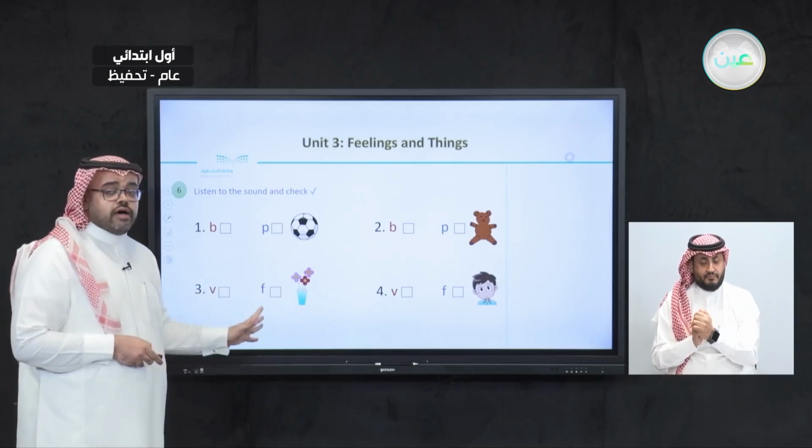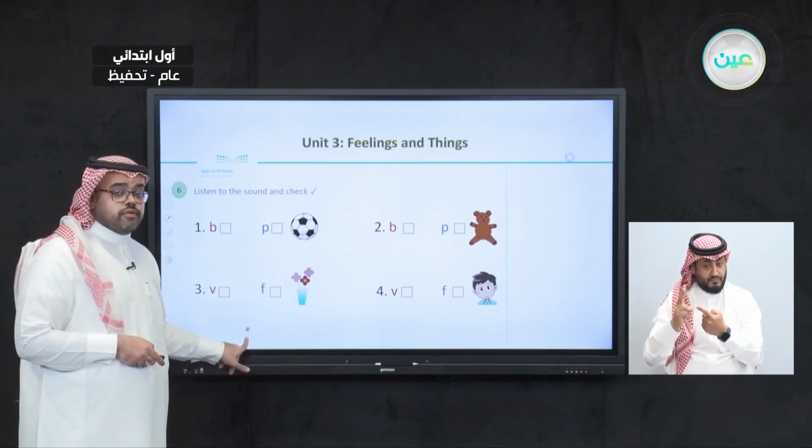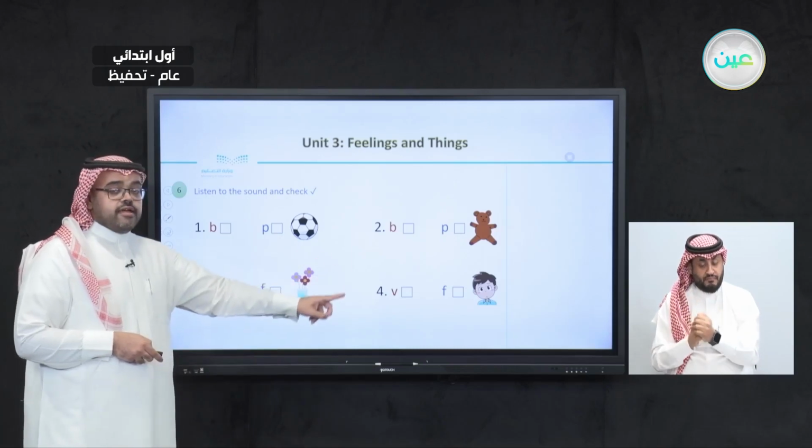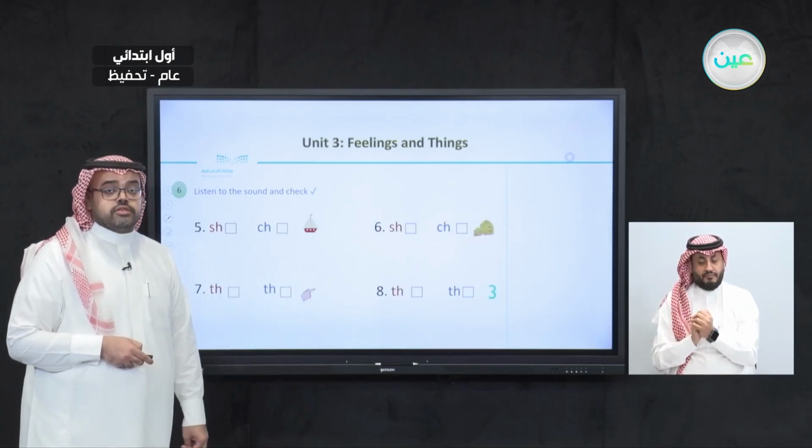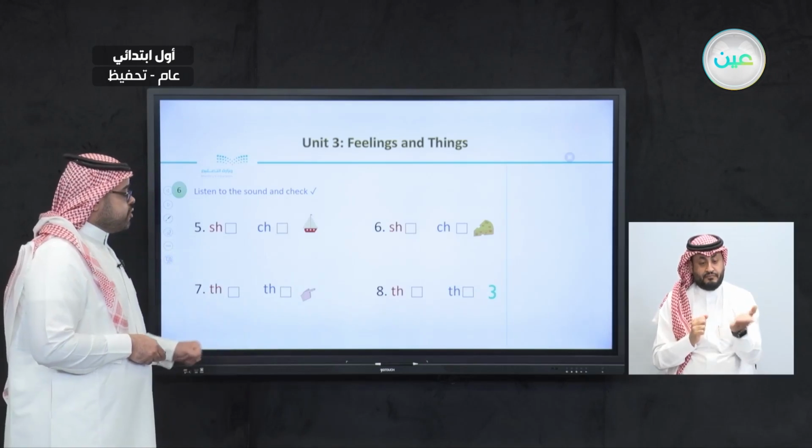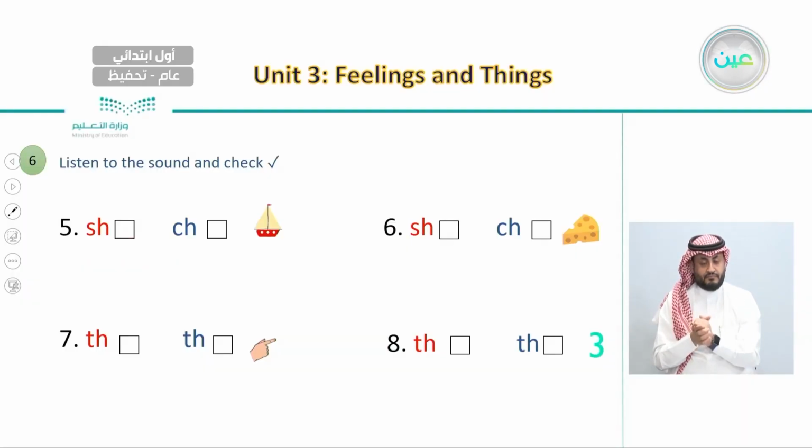This is vase that starts with V. And this is face that starts with letter F. And also with ship and cheese. And also with th, as in this or that. And also with number 3. The last sound or the blue one.